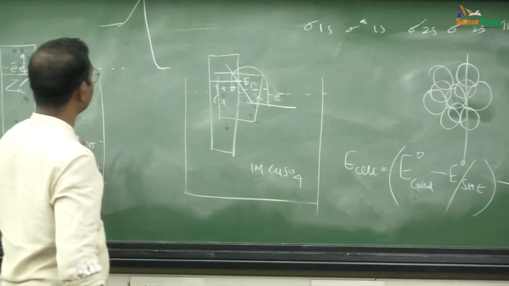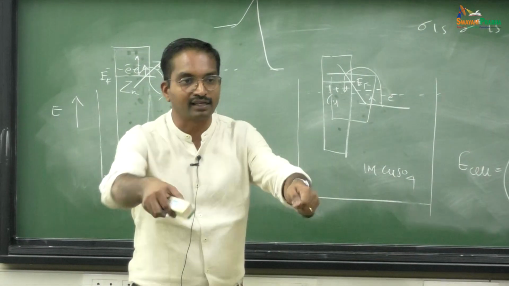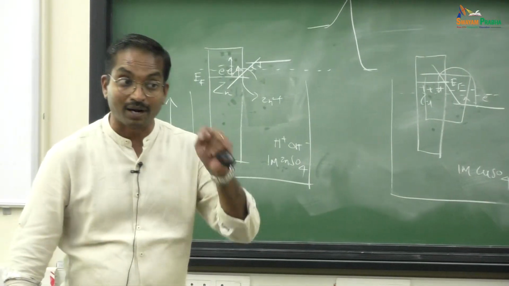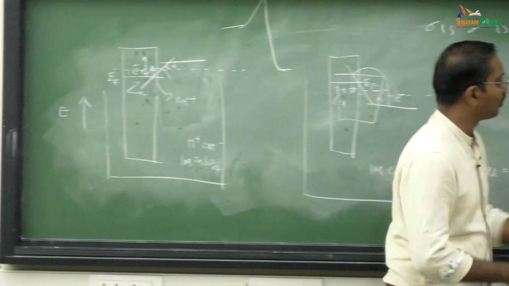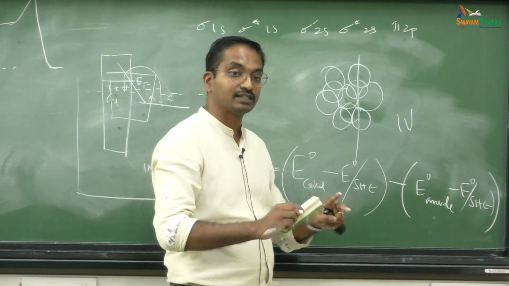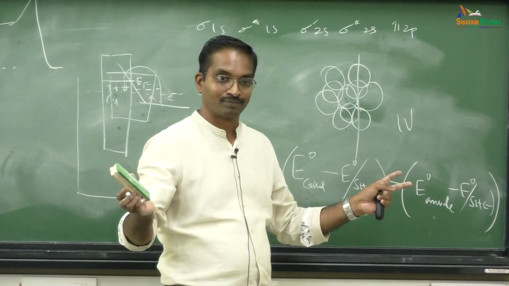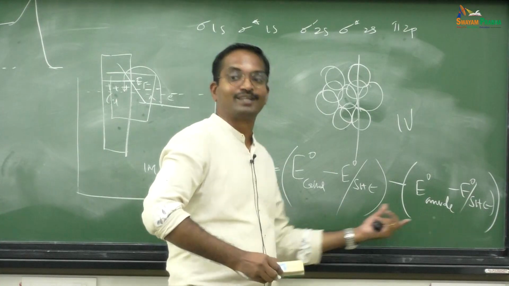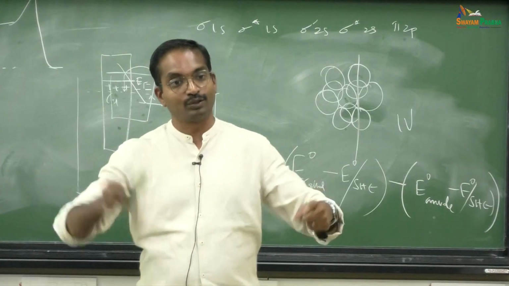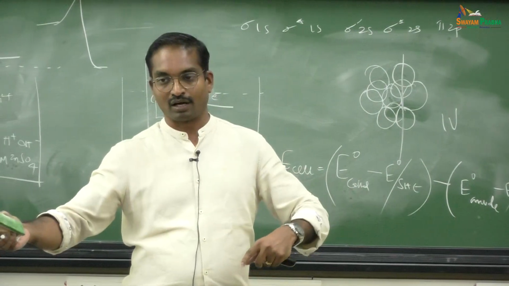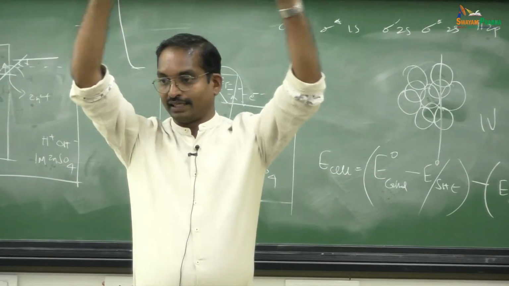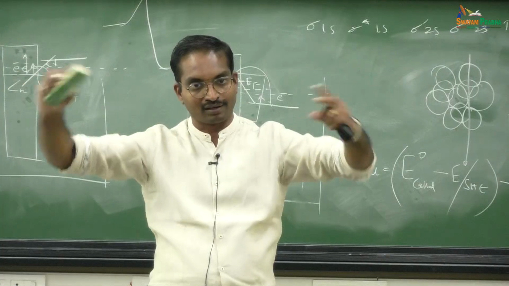Obviously, when you have zinc and copper, you already have two terminals, you can directly connect and measure. Why do you need a reference electrode here? Correct, no? But the problem is this difference is, say, 1 volt. This 1 volt can be produced by a combination of any two values. You will not know exactly what the anode value was, exactly what the cathode value was. You only know the difference is 1. Was it 3 and 2, or 1 and 2 or minus 2, whatever it is, or 4 and 3, or 6 and 5? All of them will give a difference of 1.